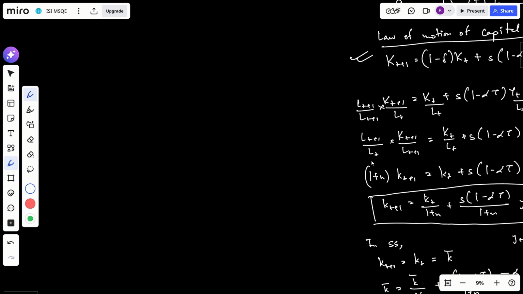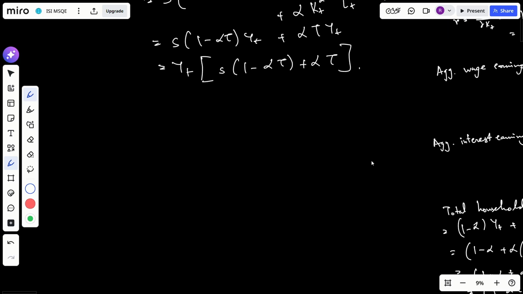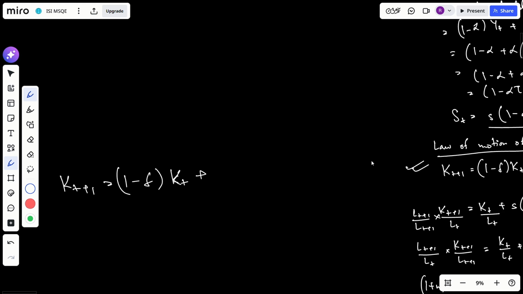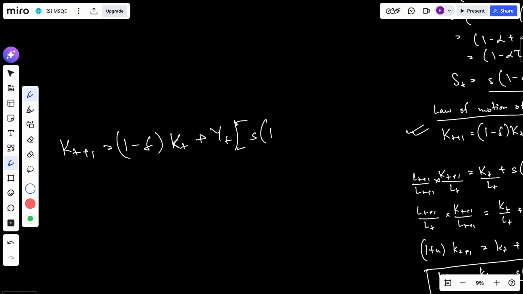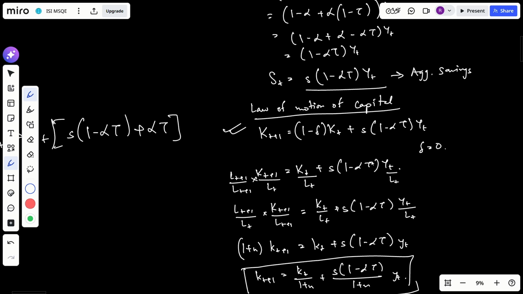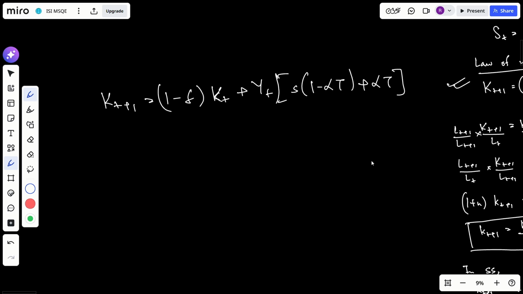So kt plus 1 is equal to 1 minus delta times capital kt plus our entire aggregate investment, which is yt times s times 1 minus alpha tau plus alpha tau. This is the entire aggregate investment part.